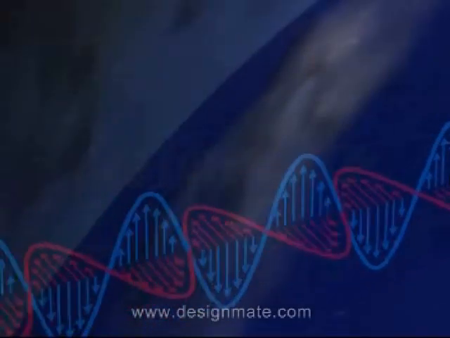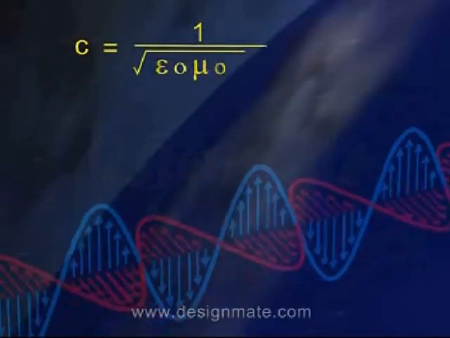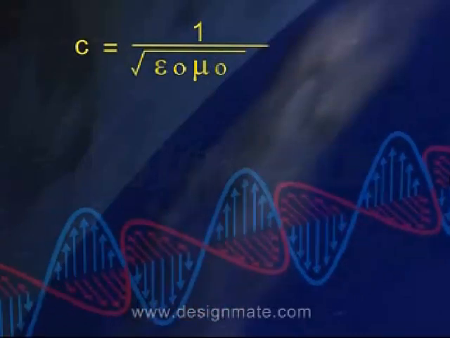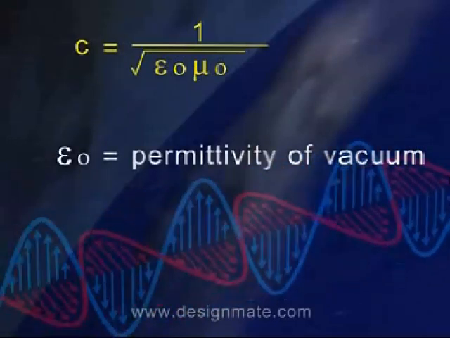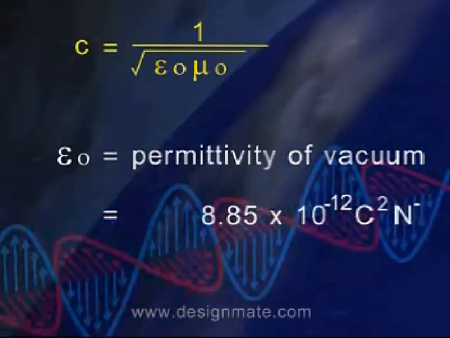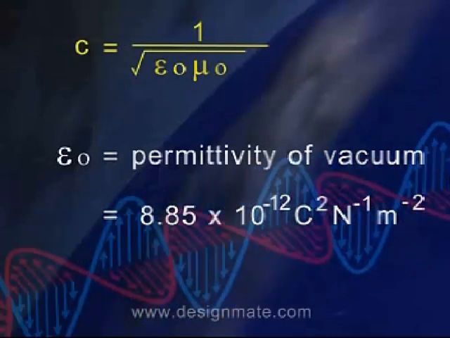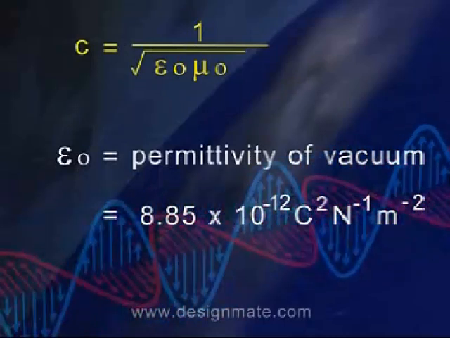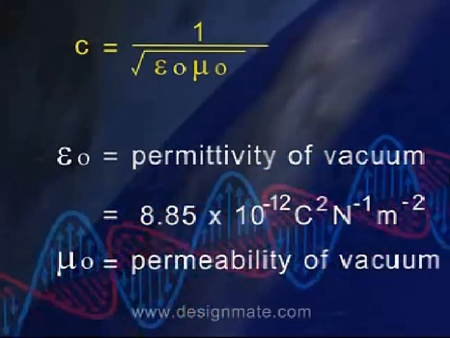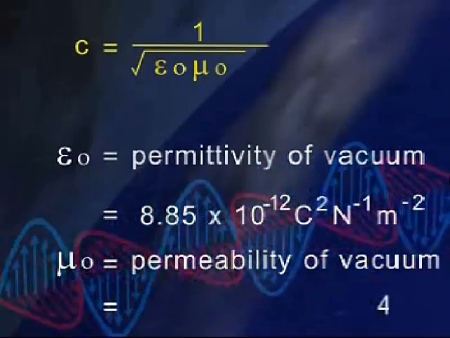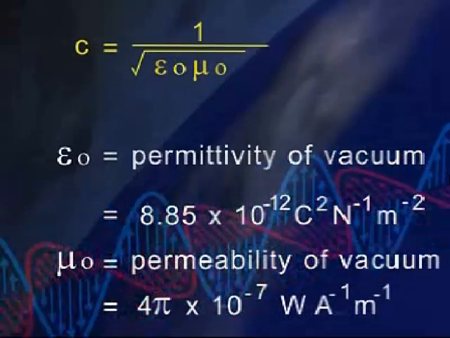Their velocity in free space or vacuum is given by c = 1/√(ε₀μ₀), where ε₀ is the permittivity of vacuum, equal to 8.85 × 10^-12 C² N^-1 m^-2. μ₀ is the permeability of vacuum, equal to 4π × 10^-7 Wb A^-1 m^-1.